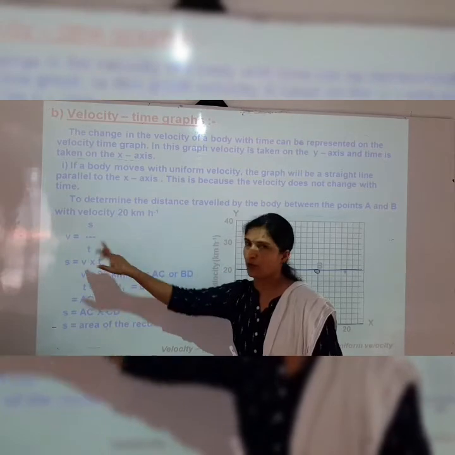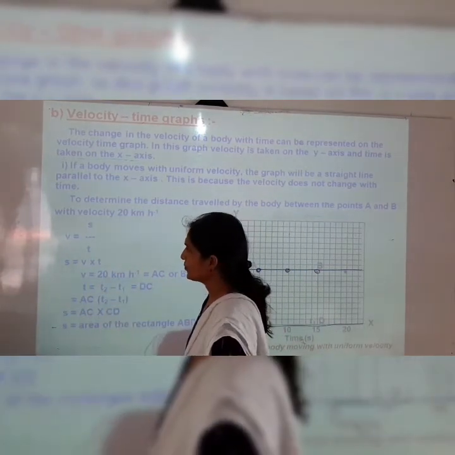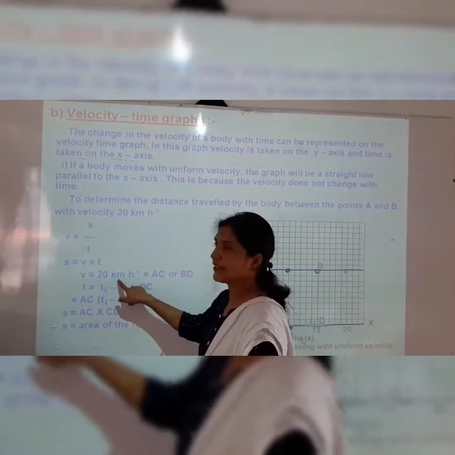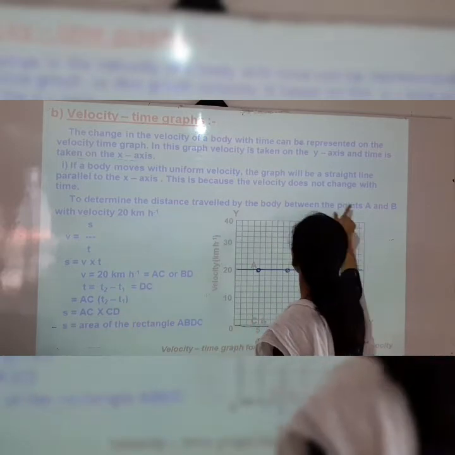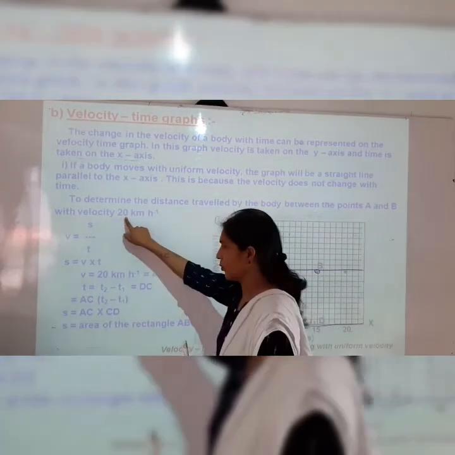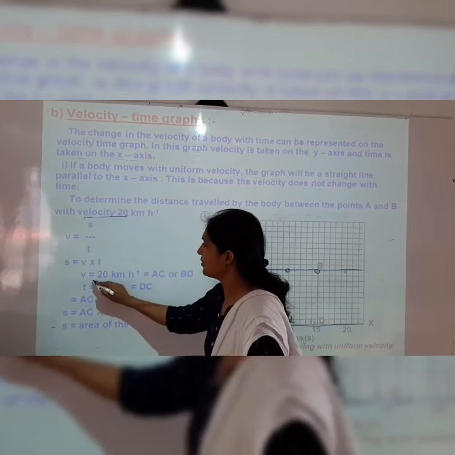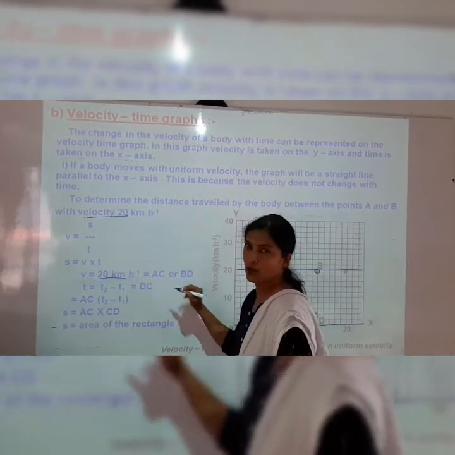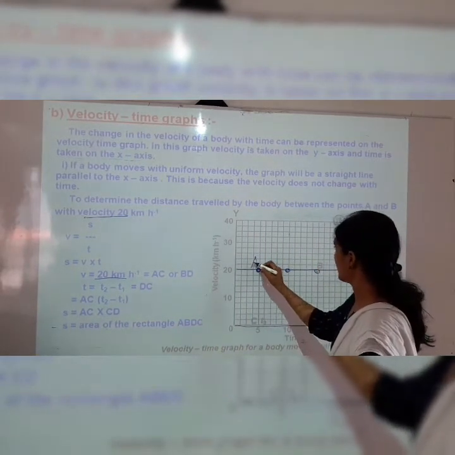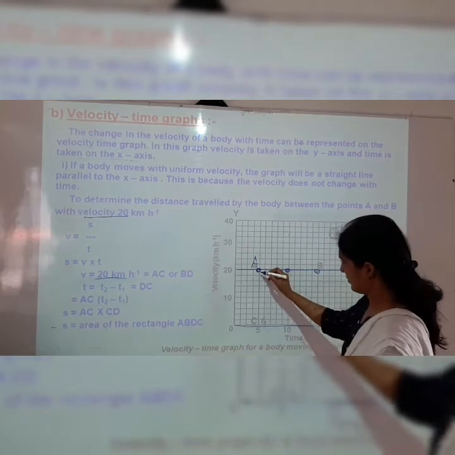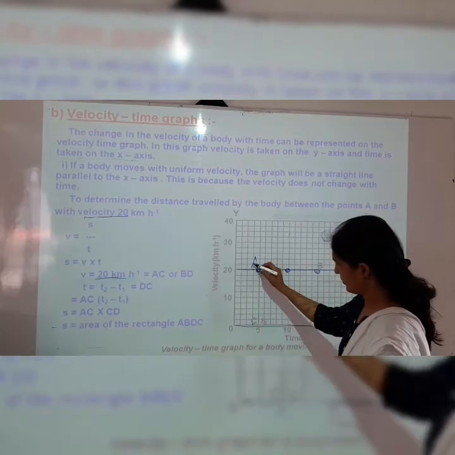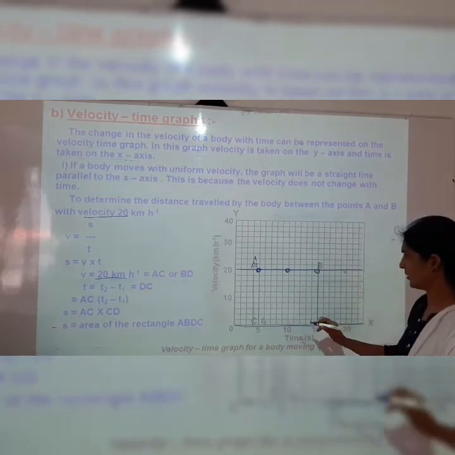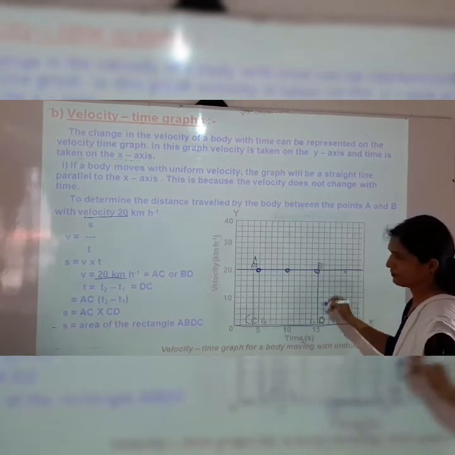V is equal to S upon T, so S is equal to V multiplied by T. Here V is equal to 20 km/h, which is equal to AC or BD.